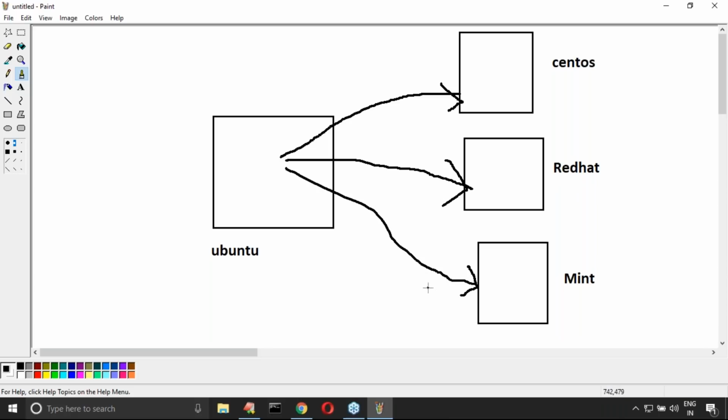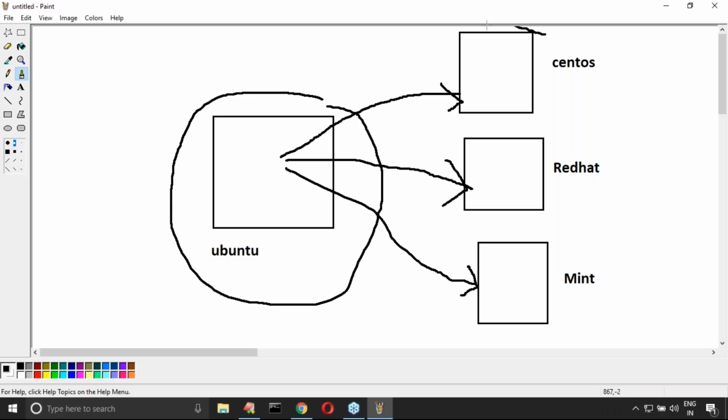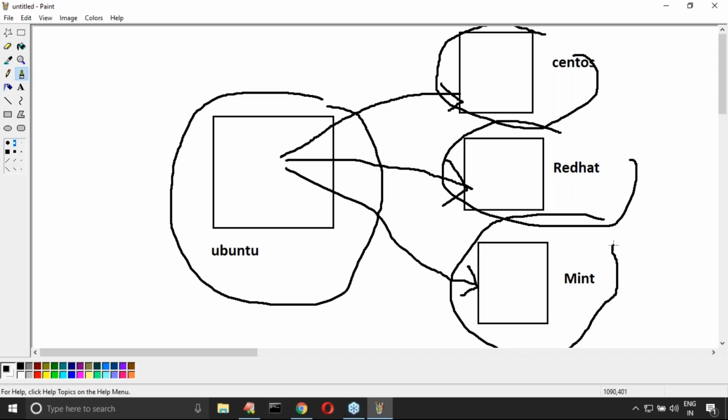Can I do this type of setup in my local system? It's always a bigger problem. At a time this machine should run, and this one should run, and this one should run. Definitely it's always a problem. So if you have such a scalability requirement, if you want to work with multiple instances simultaneously, it is highly recommended to go for the cloud.